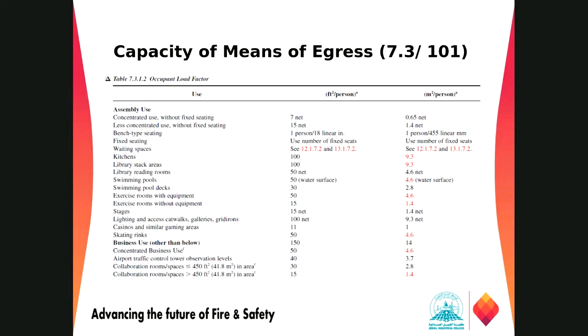For the kitchen area, we need 100 square feet per person, because in the kitchen area we cannot keep more people as usual, or 9.3 square meters per person. In the concentrated use without fixed seating, we need 7 net square feet, or 0.65 net square meter. Those you studied in the Life Safety Code, we have to use these values to come to this point.